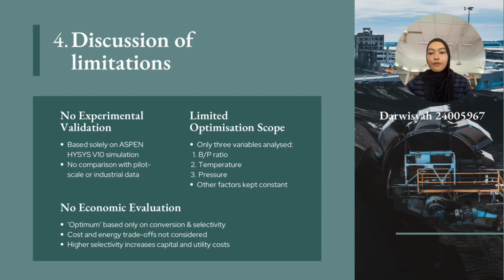Although the study provides valuable findings, it has several limitations. First, the results are based entirely on Aspen HYSYS simulation without comparison to pilot scale or industrial data. Therefore, the reported optimum condition may not fully represent the actual plant performance. Second, the sensitivity analysis only considered 3 operating variables, which are the benzene to propylene ratio, the reactor temperature, and also reactor pressure, while other important factors are kept constant, such as the reactor design and catalyst deactivation.